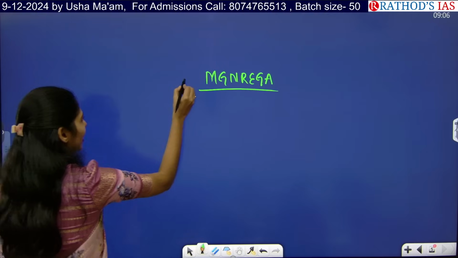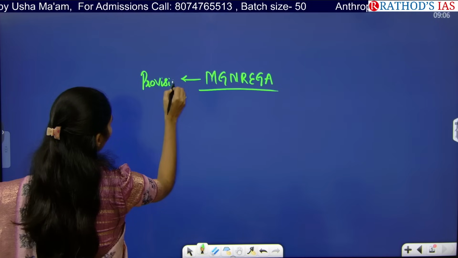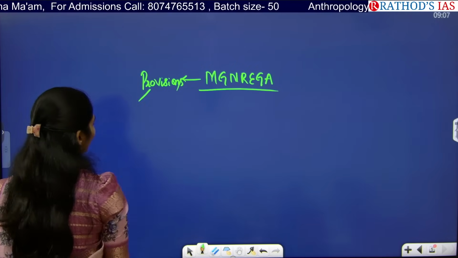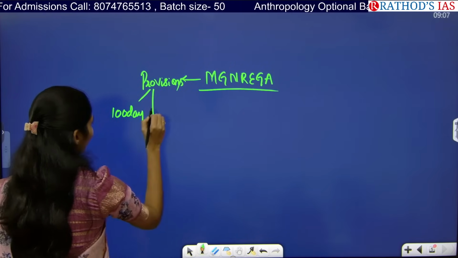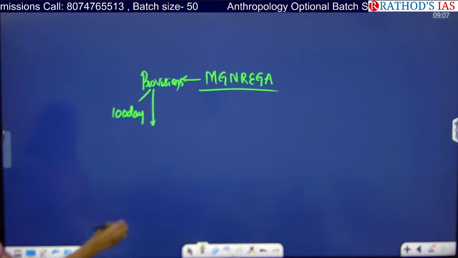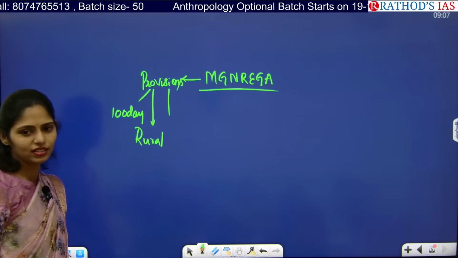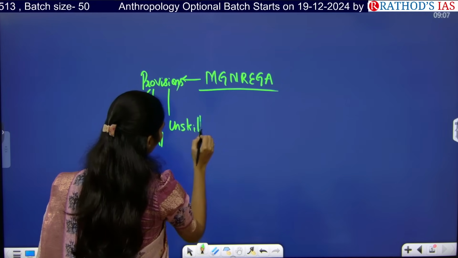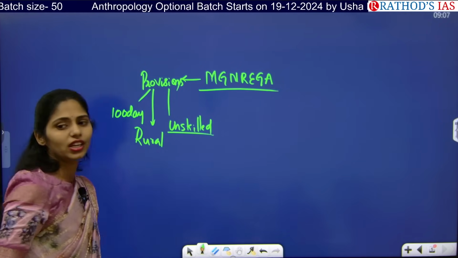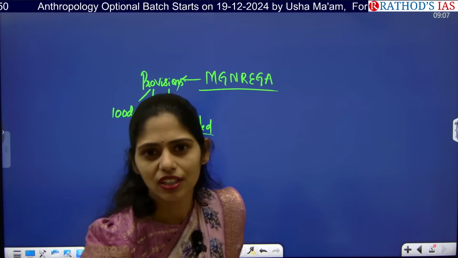Okay. Can you tell me some important provisions of this scheme? How many days of guaranteed work? 100 days. Okay. In which areas? Rural or urban? Only rural areas. Which kind of work will they give? Skilled or unskilled? Unskilled. Okay. Can you tell me some examples of works provided under this MGNREGA? Construction. Next. Construction of what?